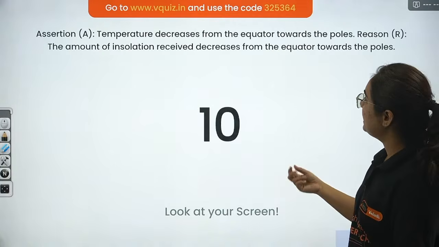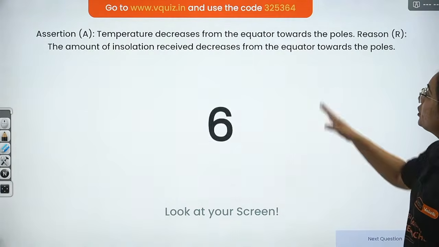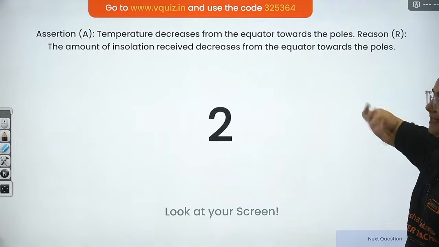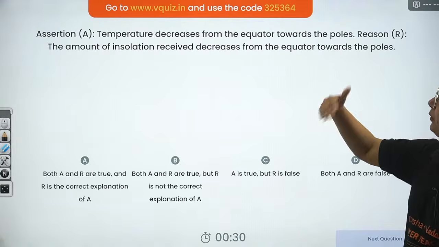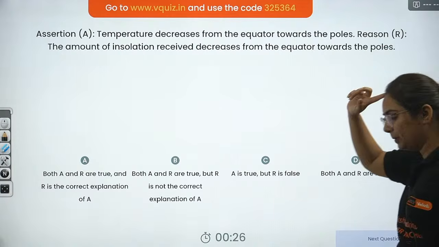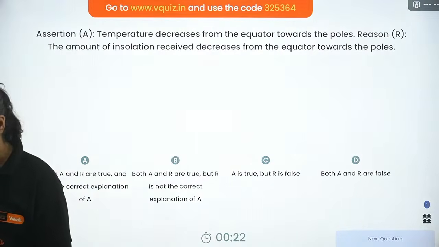Fine. Next question, again in the form of assertion and reason. The temperature decreases from the equator towards the pole. Very easy. Reason: the amount of insolation received decreases from the equator towards the pole. Think about it and answer, because it is a very easy question.